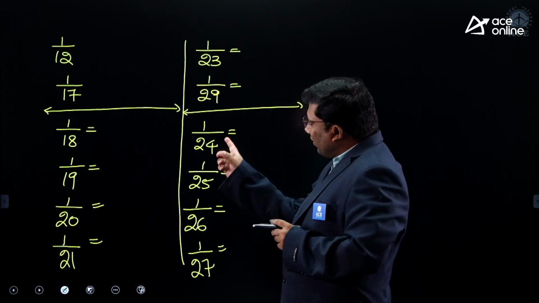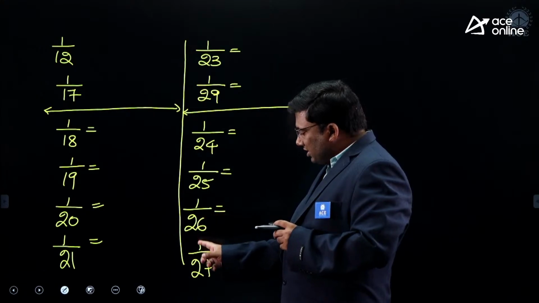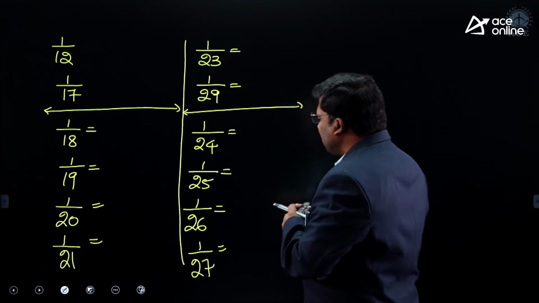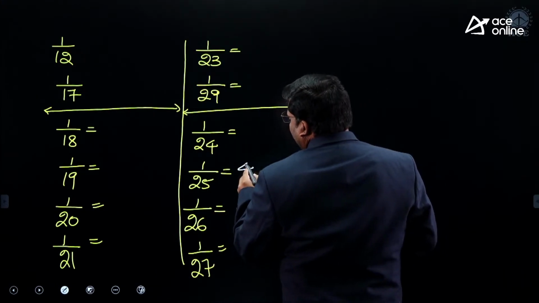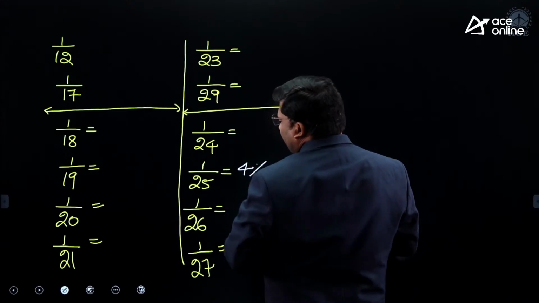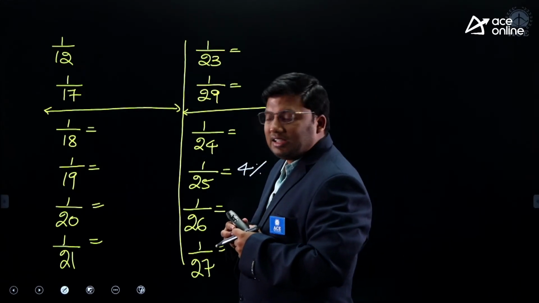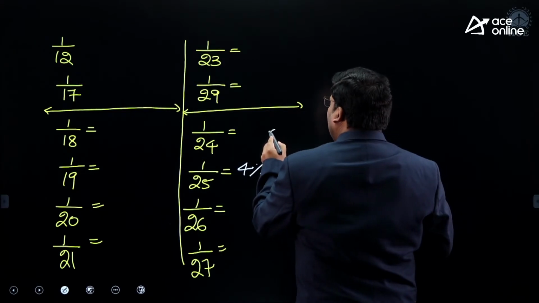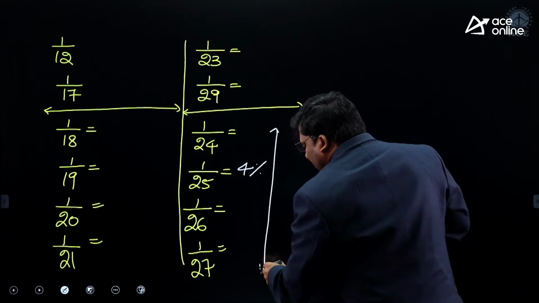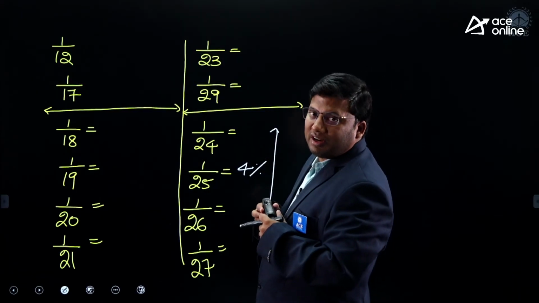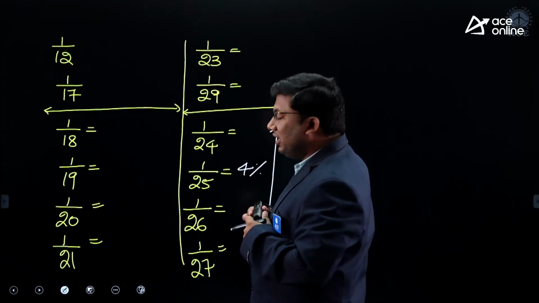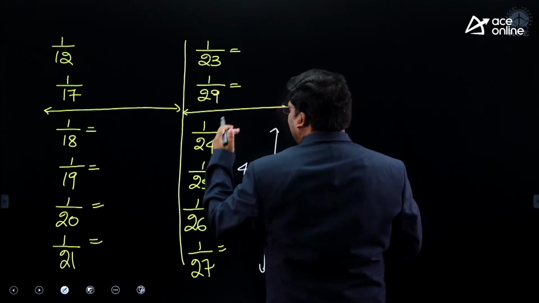Listen carefully. 24, 25, 26, 27. Which one is easy to compute? 1 by 25 is easy to compute. 1 by 25 is 4%. The remaining all go together with a deviation of 0.15.